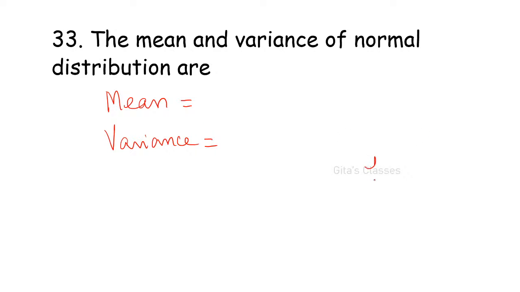What is our f of x? Remember, f of x is equal to 1 by sigma root 2 pi, e power minus half of x minus mu by sigma the whole squared. Which are the parameters?